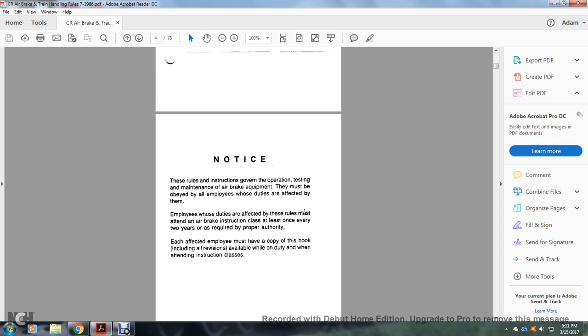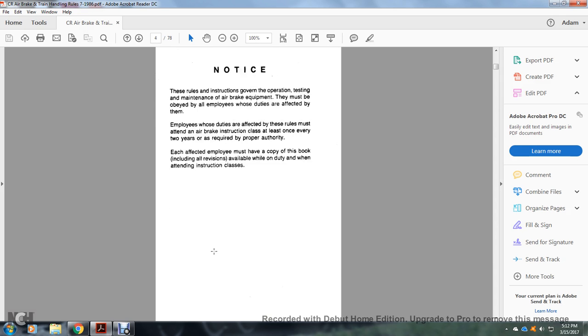Employees whose duties are affected by these rules must attend the air brake instruction class at least once every 2 years as required by the proper authority. Each affected employee must have a copy of the book, including all revisions, available on duty and when attending instruction classes.